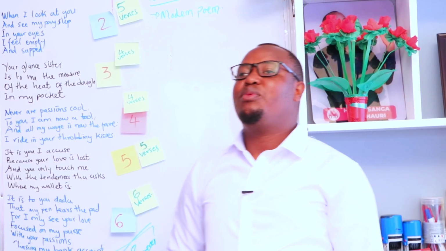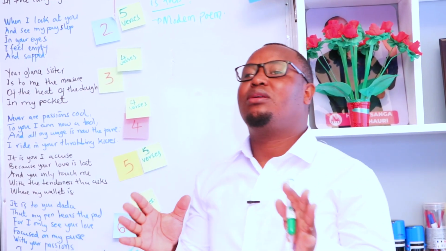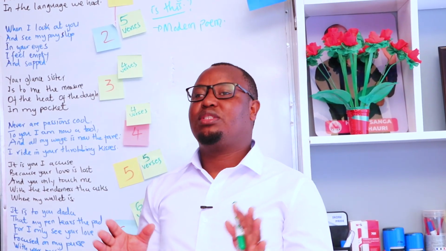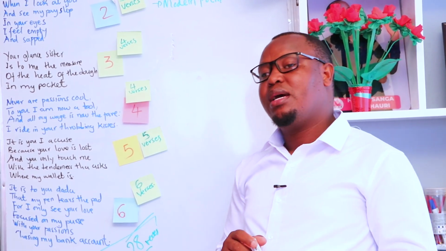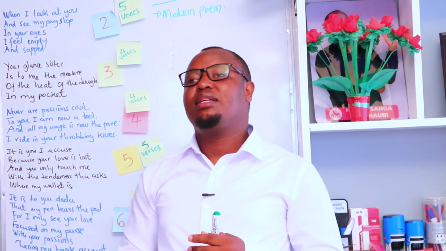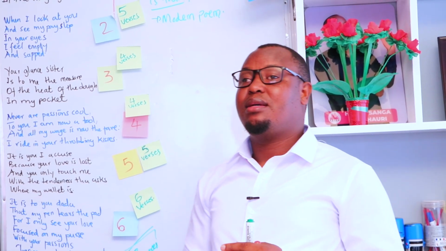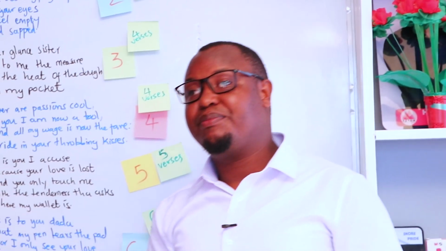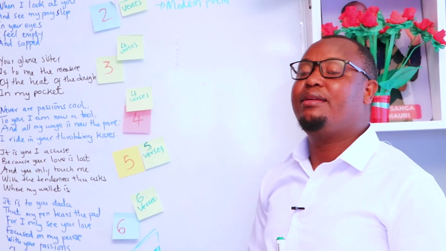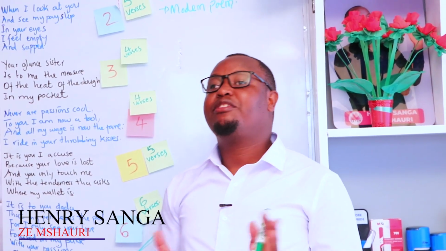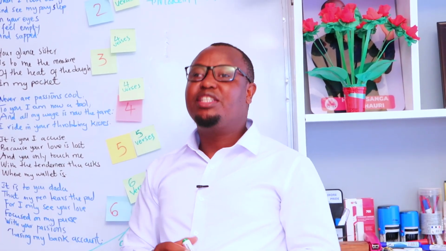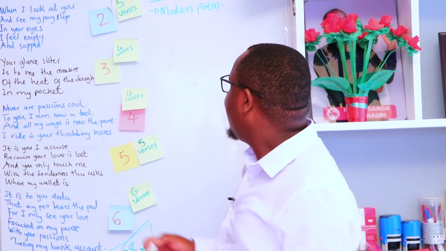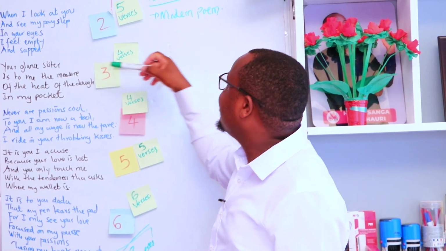When we say modern, we mean a poem which does not follow the rules of composing a poem, especially the traditional one. Things like rhymes, things like equal number of stanzas and equal number of verses in each stanza. Things like refrain, meter, foot, equal number of syllables in each verse, and so on and so forth. So this poem is modern, as you can see.